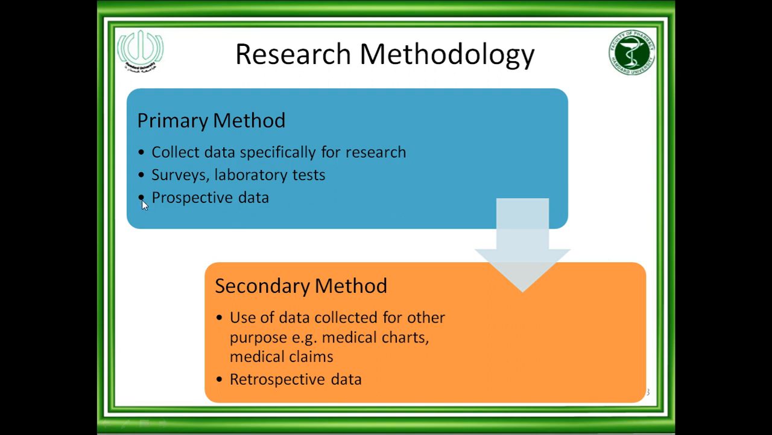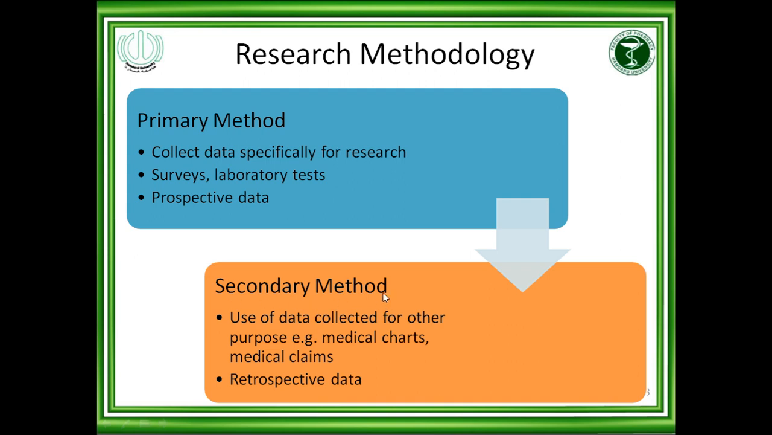Okay, this is very important. Prospective data means that you will collect the data according to the need of your research. Maybe in surveys you will design the questionnaire according to the objective of your study, according to the need of your study. So you will generate this data. This type of data is called primary data.